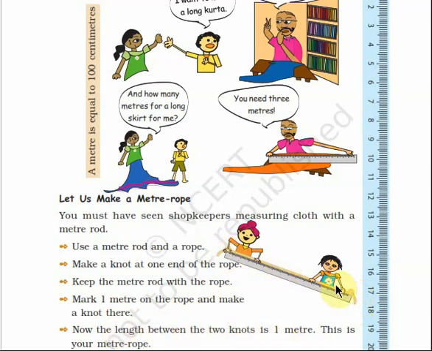So from this knot to this knot, the length is how much? 1 meter. So that is your meter rope. So there is no need of a meter rod. Now the length between this knot and this knot will be 1 meter. So now you have made a meter rope.